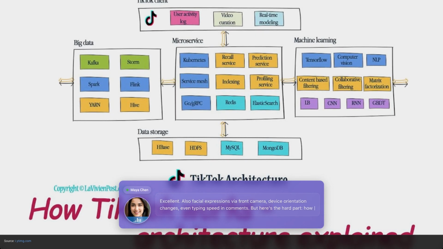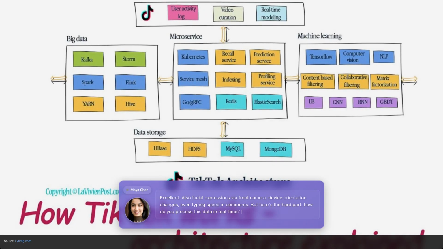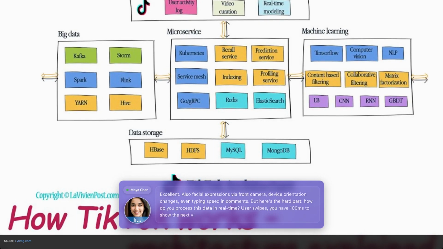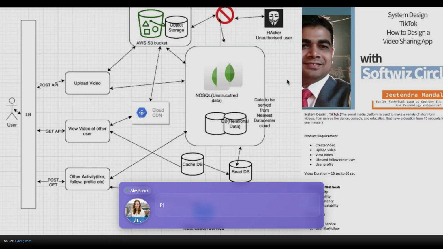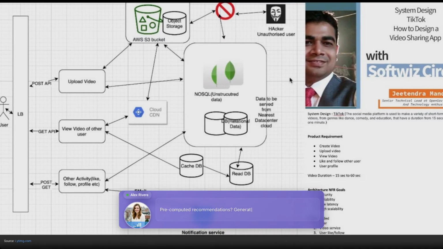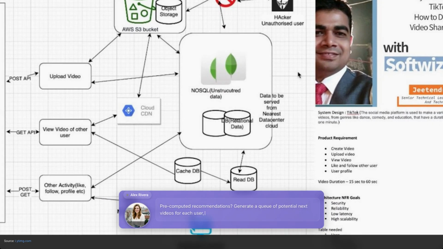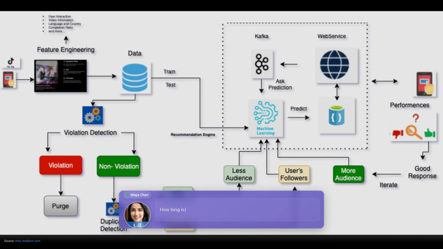But here's the hard part. How do you process this data in real time? User swipes, you have 100 milliseconds to show the next video. Pre-computed recommendations. Generate a queue of potential next videos for each user, update it periodically. How long is your queue?